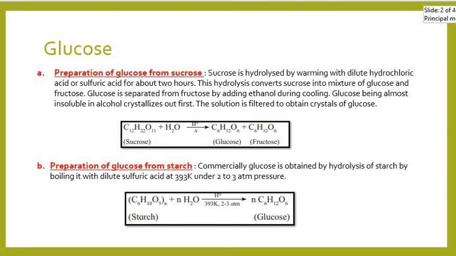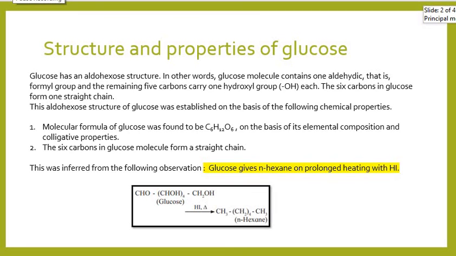Now, some properties and structure of glucose. Glucose is an aldohexose. It has an aldehyde group and it has 6 carbon atoms. It also has 5 hydroxyl groups. The 6 carbons in glucose form one straight chain.